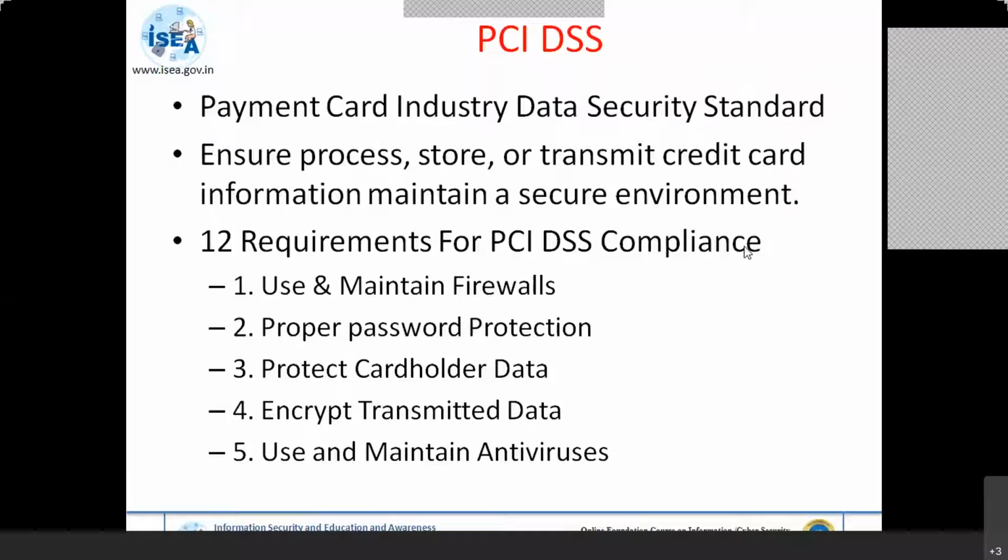Suppose any client asks you to do the PCI audit or PCI compliance, you have to check whether the client is following these, whether the client has such mechanisms or techniques, and if they are transmitting any data into the network, whether the data is encrypted or not. You have to check what exactly the data is transferring, etc.